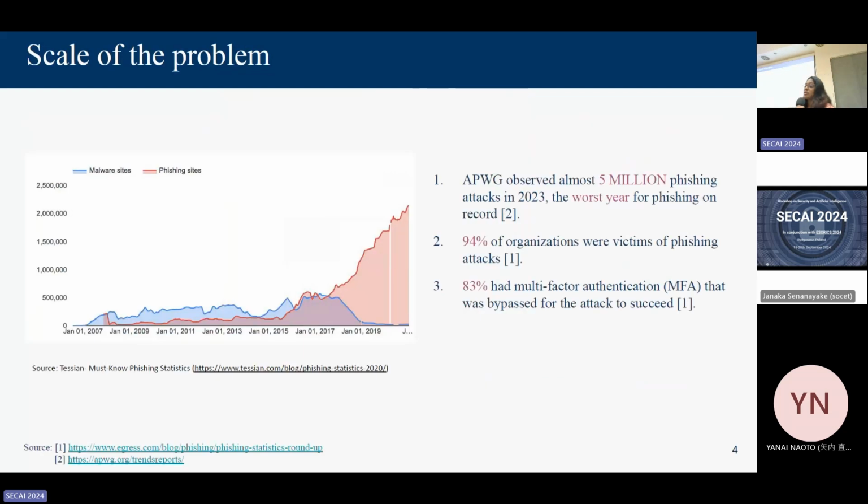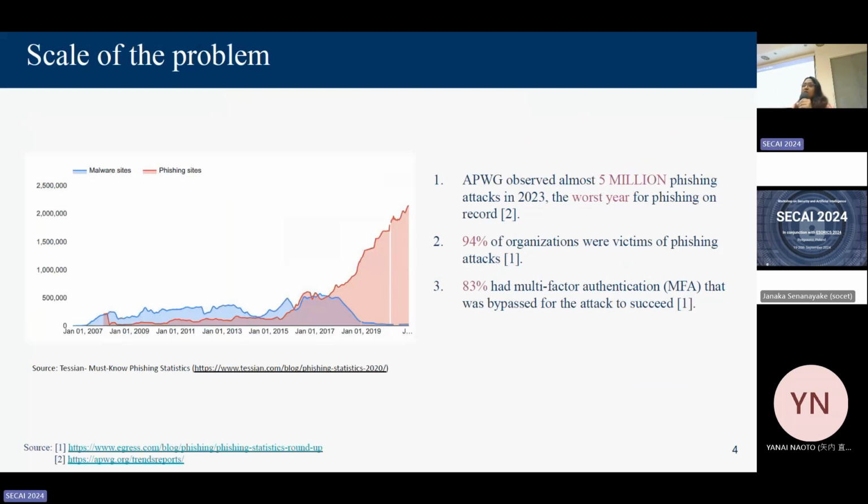Now, in recent years, phishing has grown significantly in scale and sophistication. This graph, pulled from Google Safe Browsing, shows the number of active phishing sites from 2007 until now. As you can see, since late 2015 there has been a constant increase in the number of active sites, at an exponential rate, reaching an all-time high currently. In fact, in 2023, the Anti-Phishing Working Group observed 5 million phishing attacks, the highest on record. And recent phishing kits also come with a way to bypass multi-factor authentication, one of the standard recommendations to protect yourself against phishing.